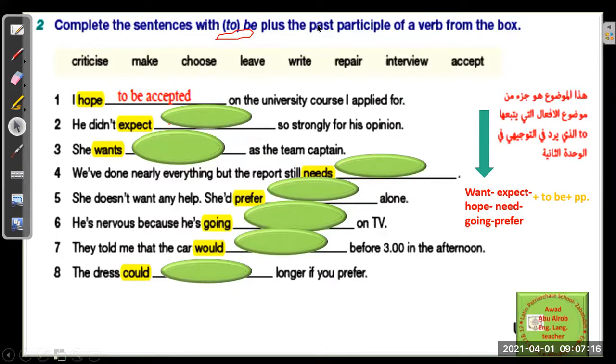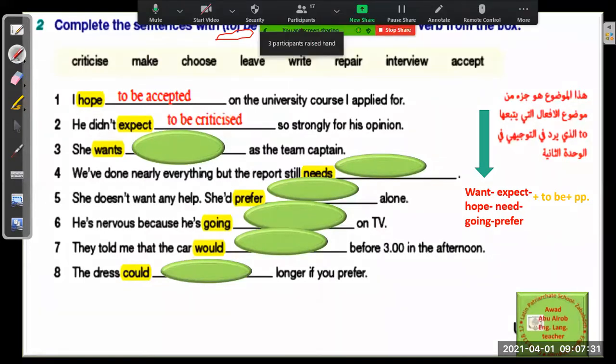He didn't expect to be criticized strongly for his opinion. So he didn't expect to be criticized. Now, how do we know that the verb is criticize? Opinion. People always comment on someone when he gives his opinion. Criticize. Now, other participants who have raised hands.